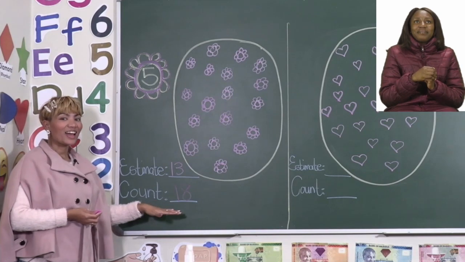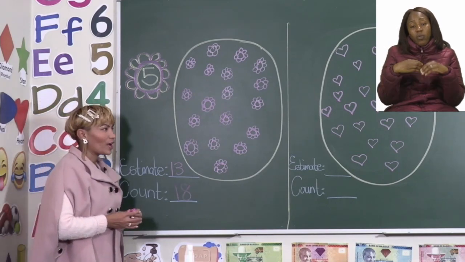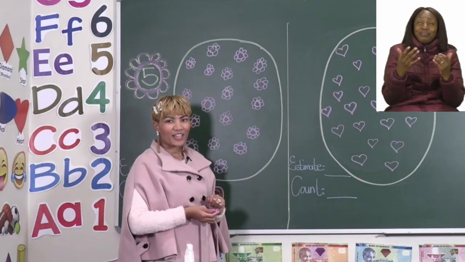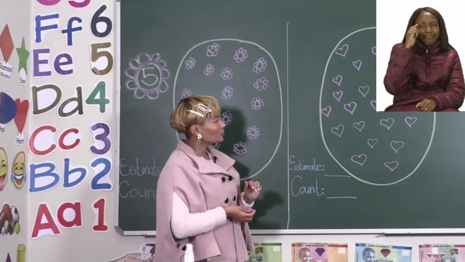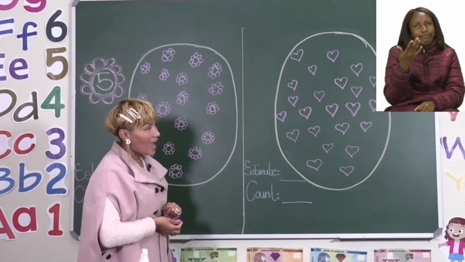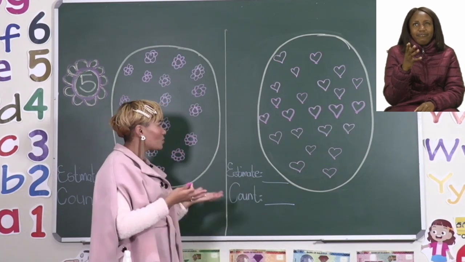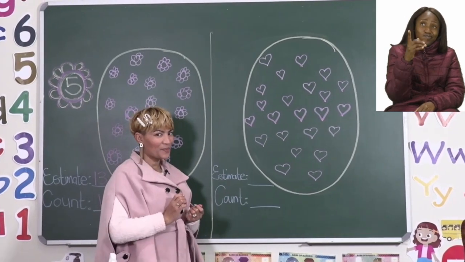Okay, now I put another example for us on the board. So let's move along and look at the hearts that we have in the little oval. So if we have to look at these hearts and estimate or guess how many hearts we have here, more or less, what would you say?